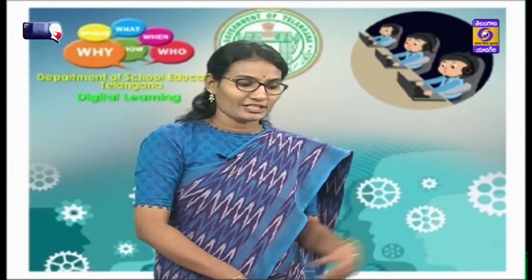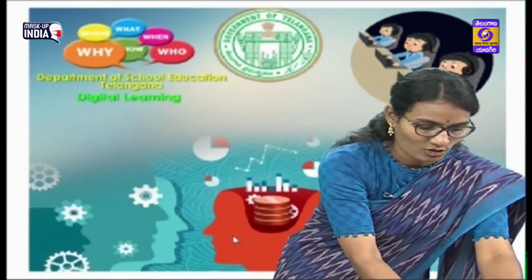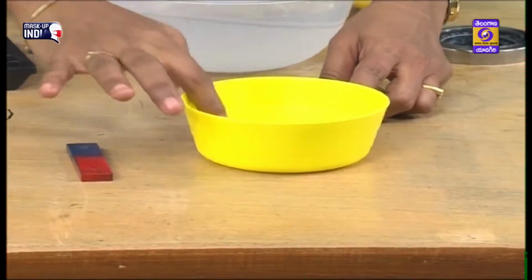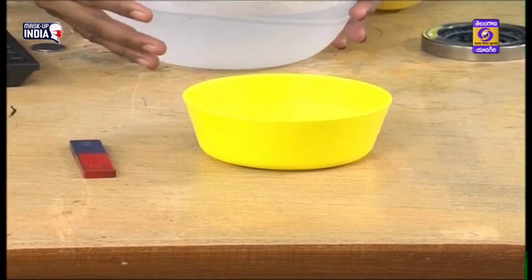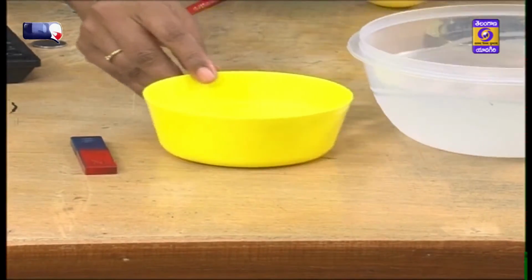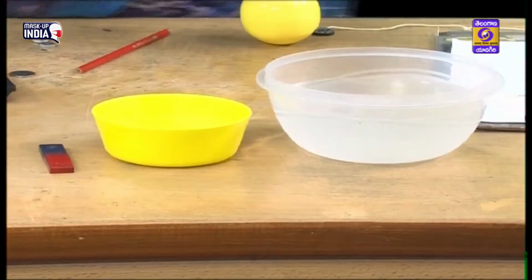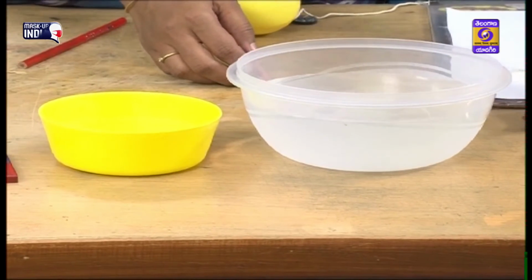For this activity we need a bar magnet, two pins and four cork balls. Two are in blue color, two are in red color. And I need a water trough. To identify the magnetic poles, I need a magnetic compass.